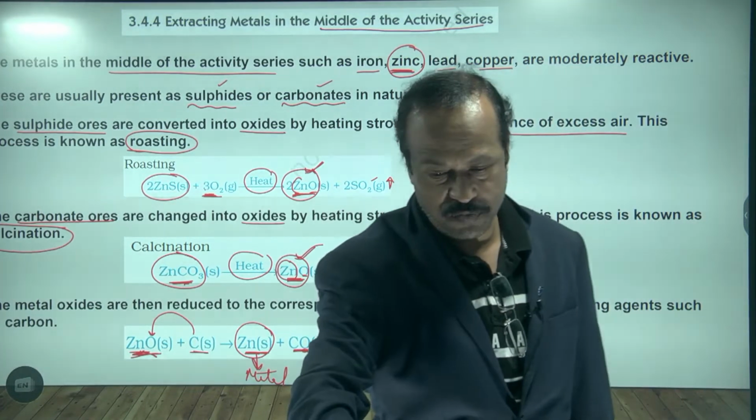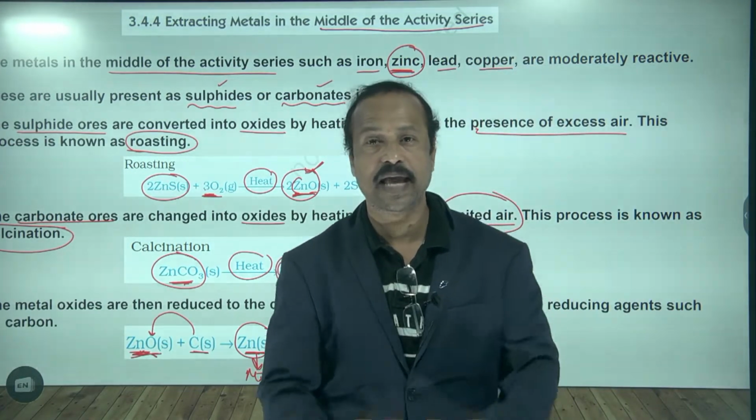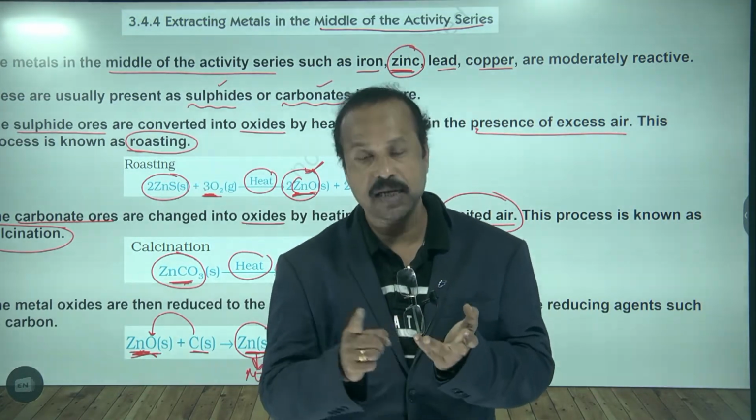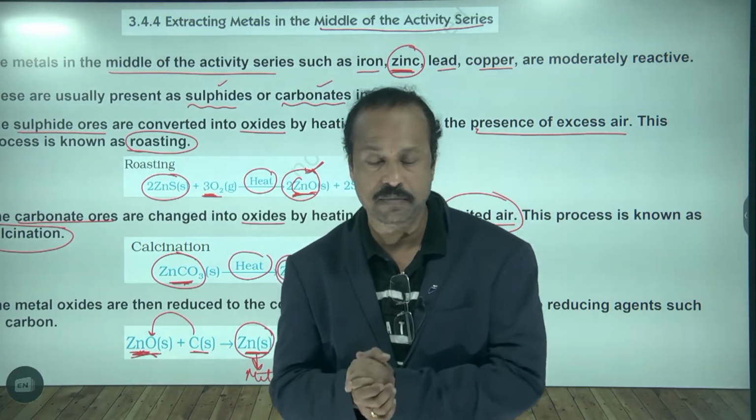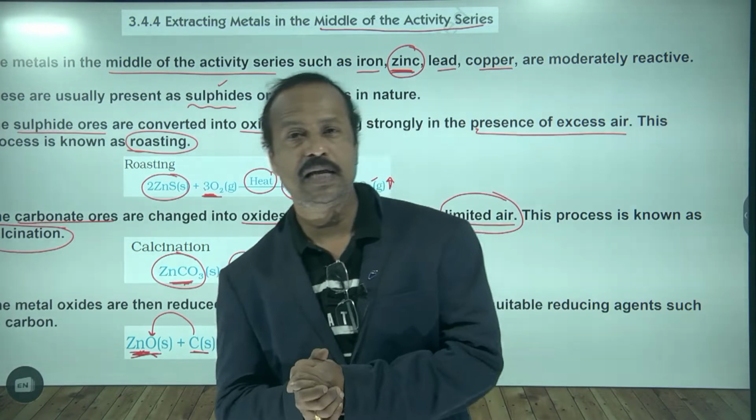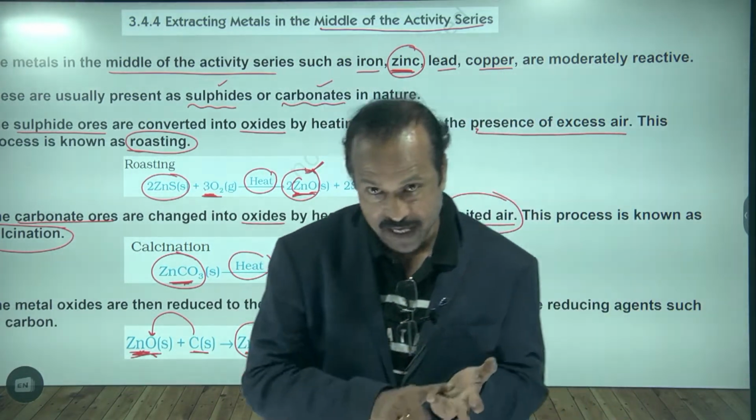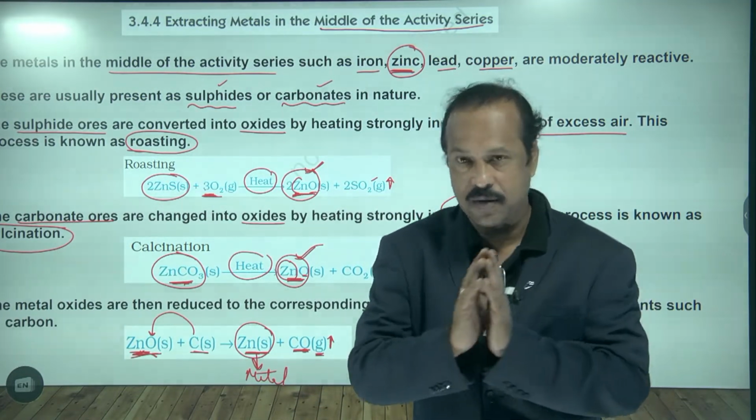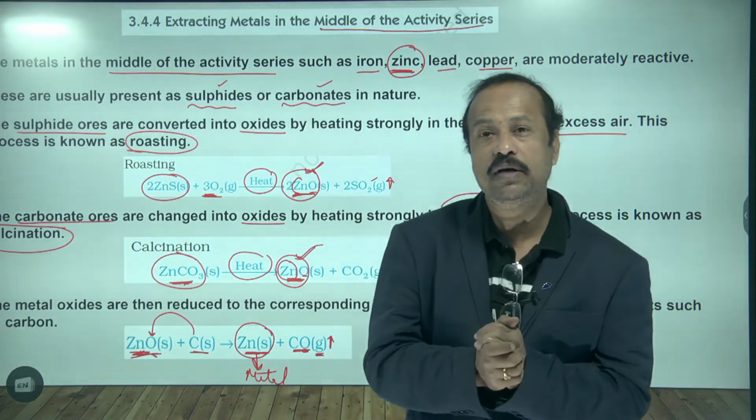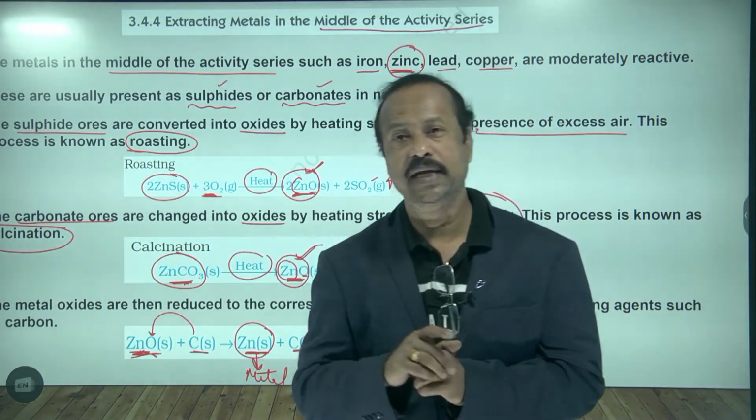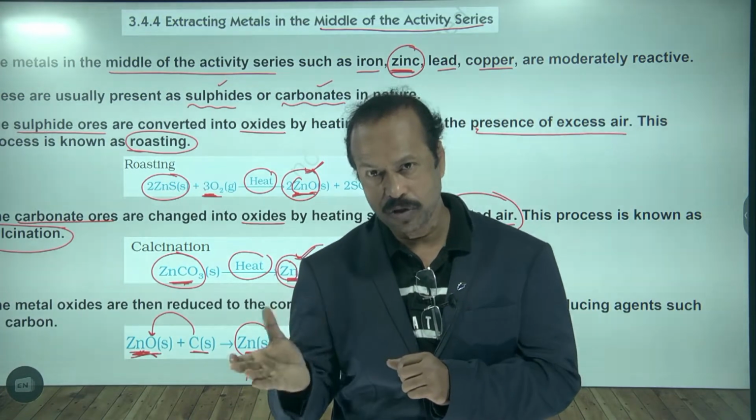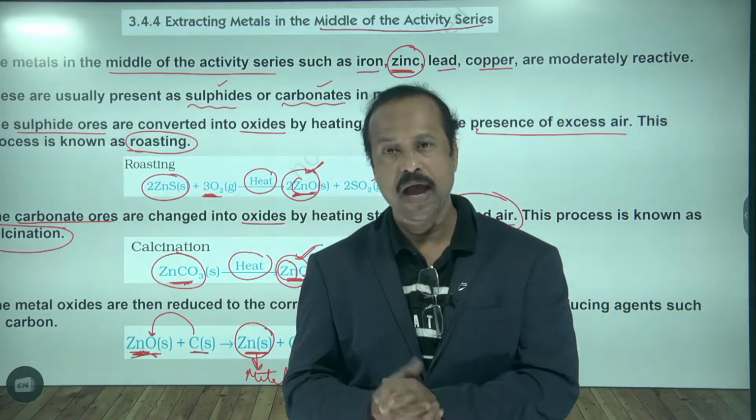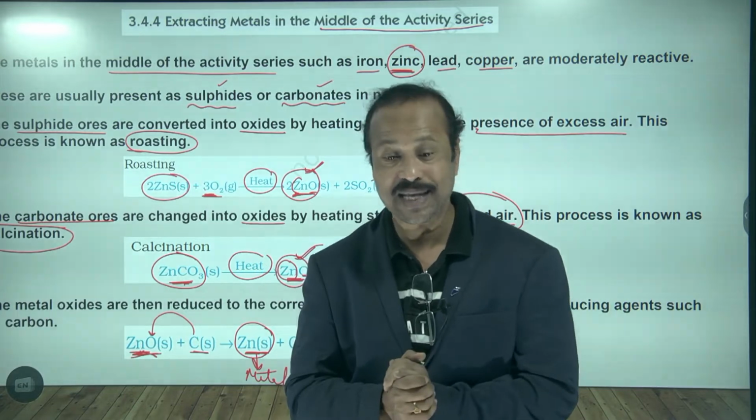Once again, I'll explain, listen carefully. Examples of middle active elements are zinc, iron, lead, copper. These all come under the middle active series, and these elements are mostly available in the form of sulfides and carbonates. To extract them, first these sulfides and carbonates should be converted into oxides. For sulfide ores, we heat in presence of oxygen, and for carbonate ores, in absence of oxygen. Heating in presence of oxygen is called roasting, and heating in absence of oxygen is called calcination.